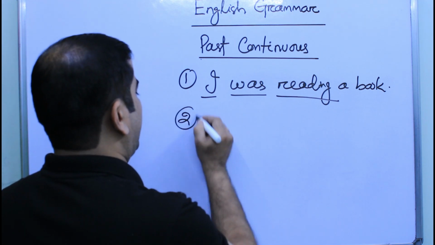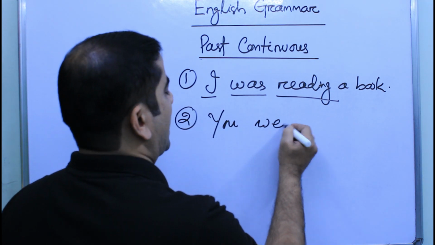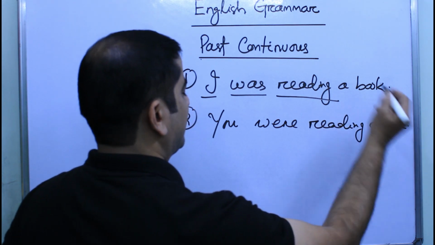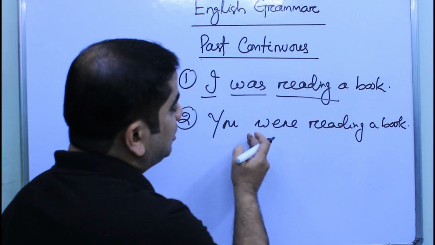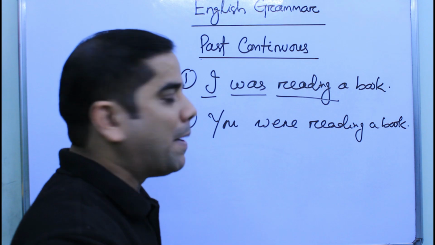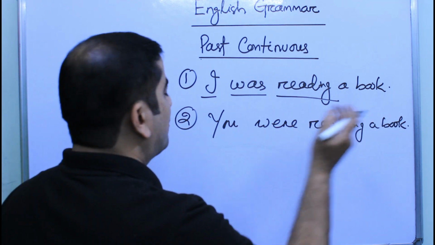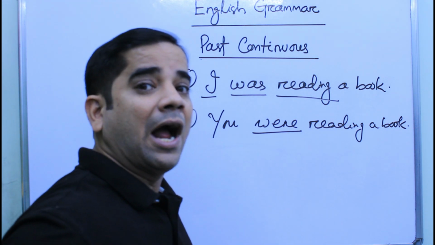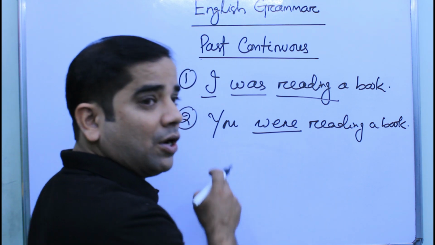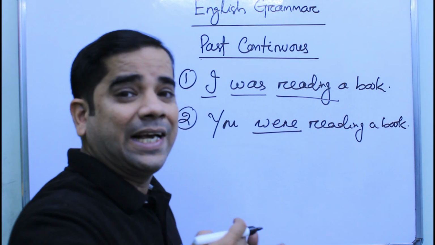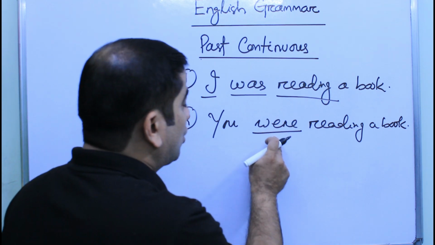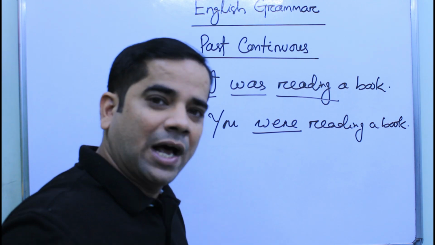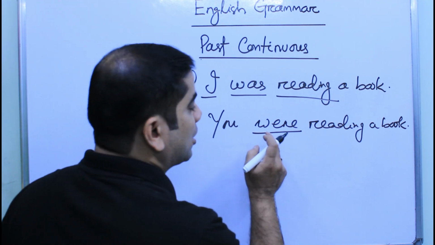Same way, if I say, you were reading a book. Fine. Here you is singular because a book is read by a single person. So you were reading a book, but we have used were, which is the helping verb for plurals. But I have already told you that it is also used with you, because by writing you we don't know whether it is singular or plural. So it is used with both singular and plural in case of second person, that is you. You is singular and plural as well, so we have to use were.